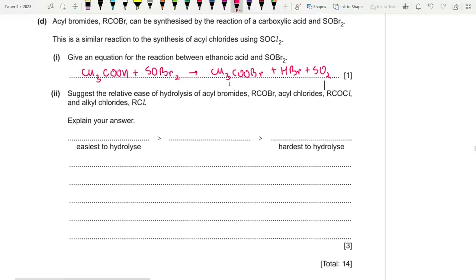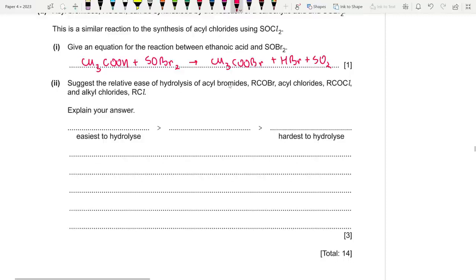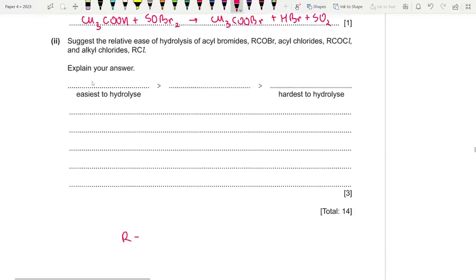Now suggest the relative ease of hydrolysis of acyl bromides, acyl chlorides, and alkyl chlorides. So clearly acyl chlorides and acyl bromides will be hydrolyzed more easily than the alkyl chlorides, clearly. But now let's take a look at the acyl bromide and acyl chloride. How do they differ? First things first, who is more electronegative? Clearly the chlorine atom. Chlorine is more electronegative than bromine.